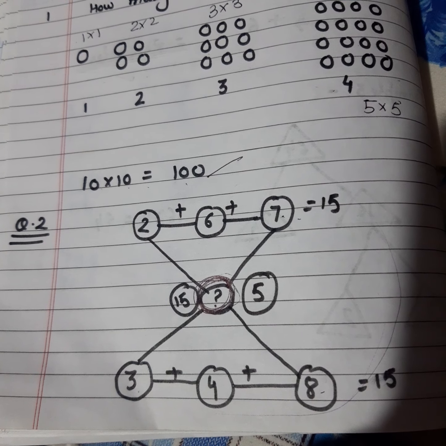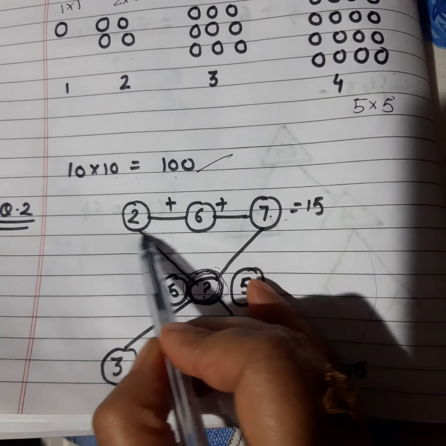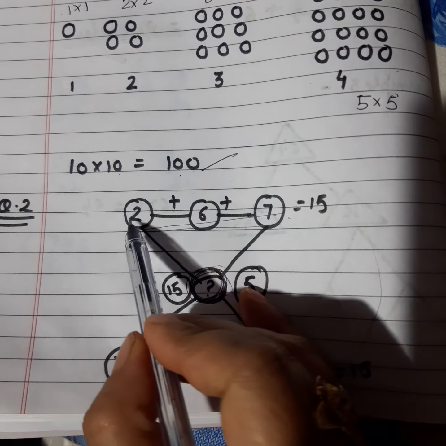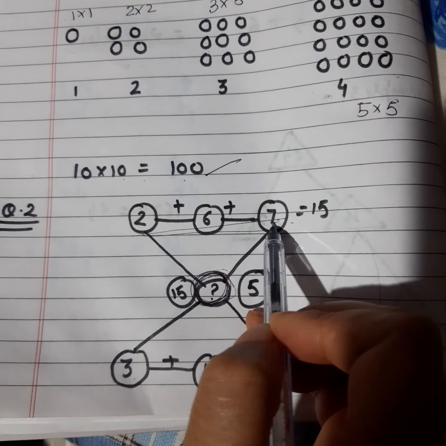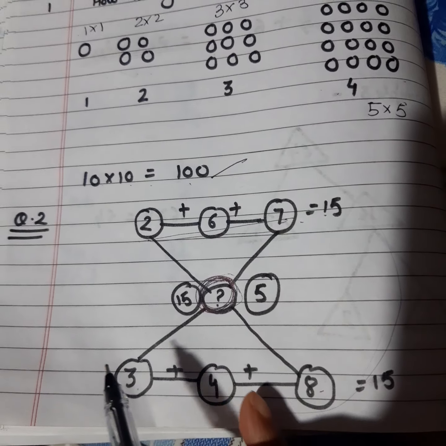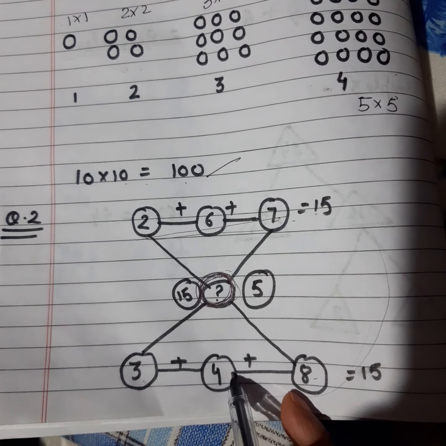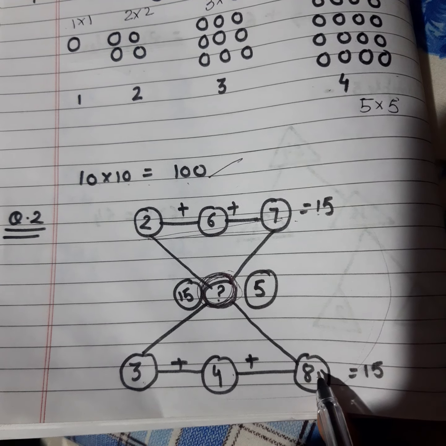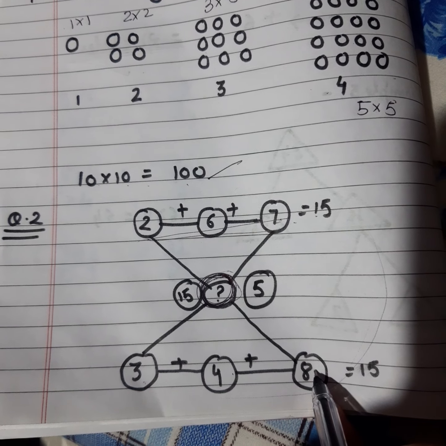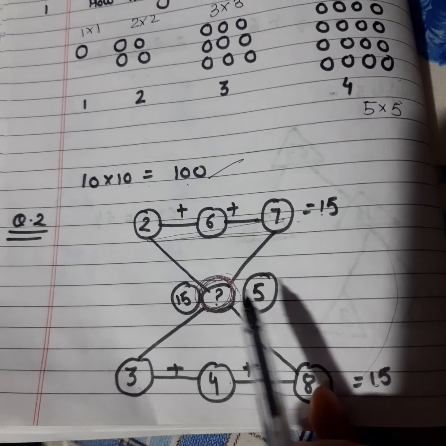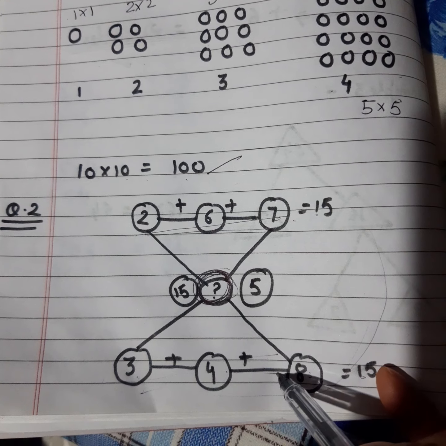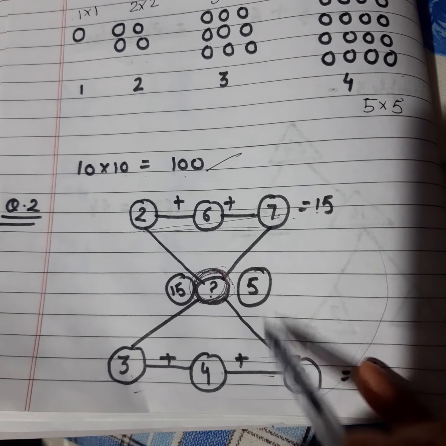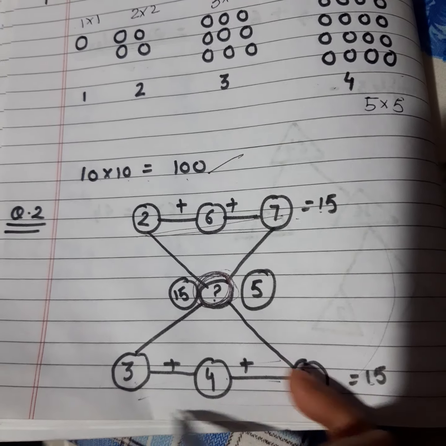Yes. Now see, if you observe this line, just do the sum of all. 2 plus 6 is, yes, 8. And 8 plus 7 is what? 15. Clear? Same here. 3 plus 4 is what? 7. And 7 plus 8 is what? Yes, 15. Okay, so it means the sum of all the rows is 15.